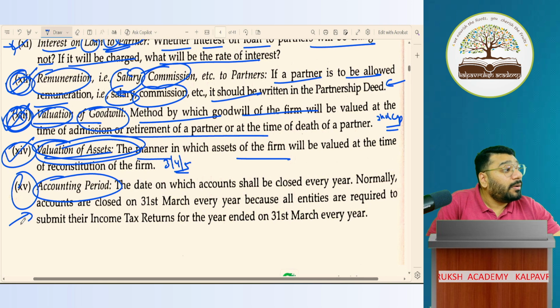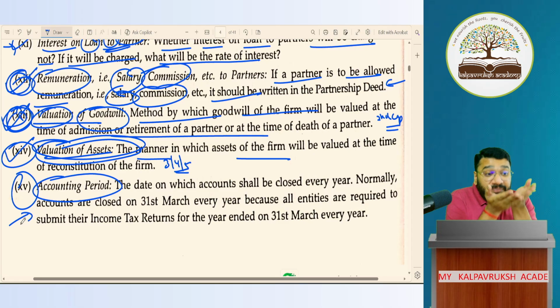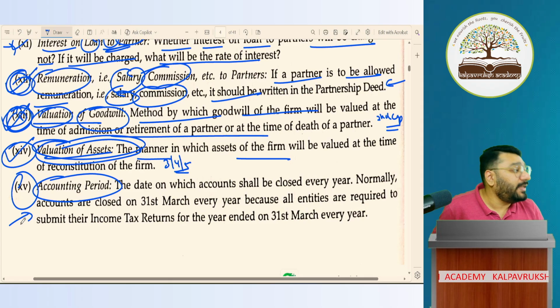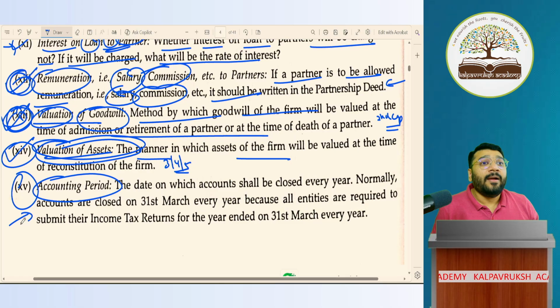So, the law is telling that whether you are following Jan to December or April to March, whatever you are following, please mention it here, so that the person who is preparing accounts for you, the CA who is doing the auditing for you, should know what your financial year is. Got it, not got it? But in India, generally, everybody will prefer to have the financial year April to March only.